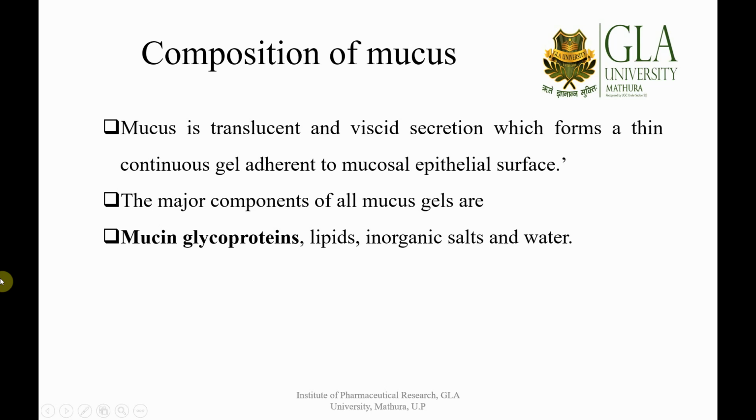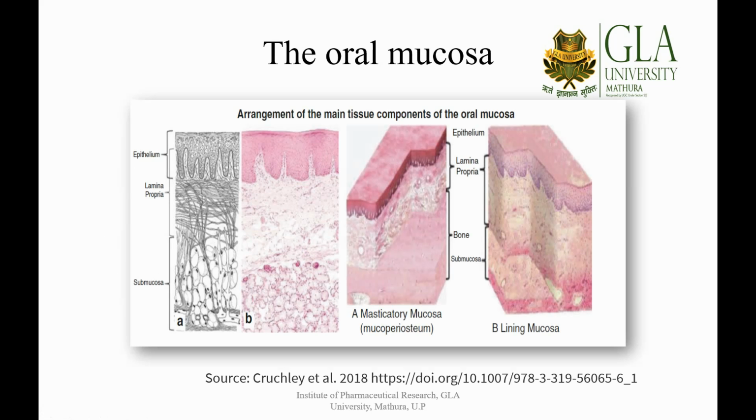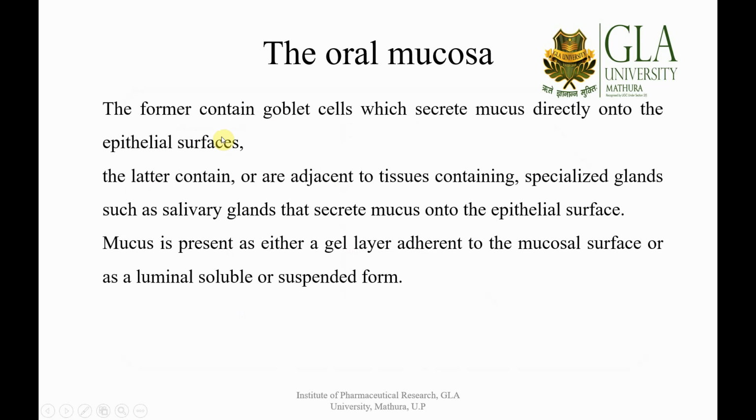You can see the mucus is a translucent and viscid secretion, and it forms a thin continuous gel which is adherent to the mucosal epithelial surface. So the mucus is found on the topmost layer of this epithelium.